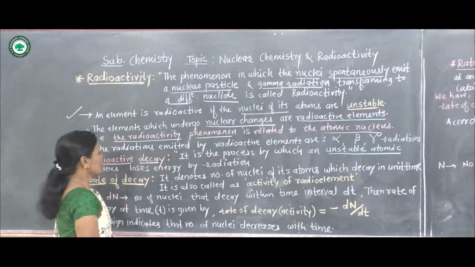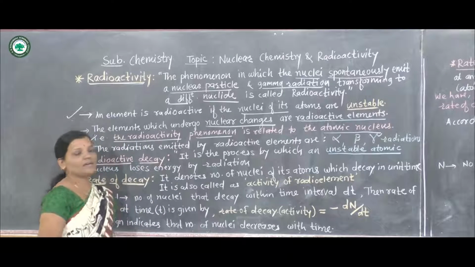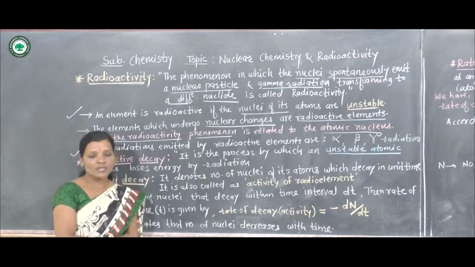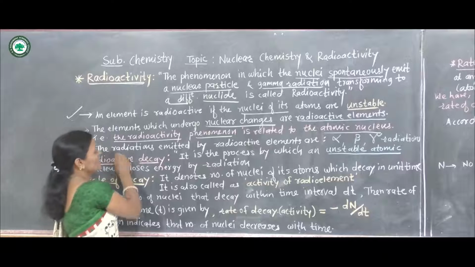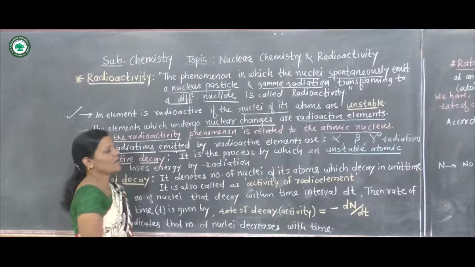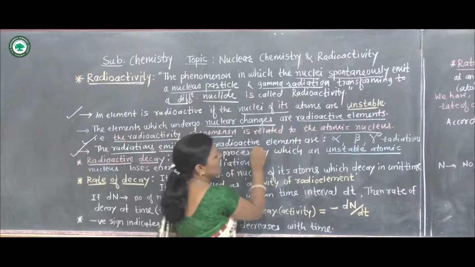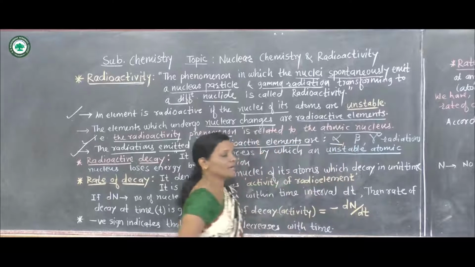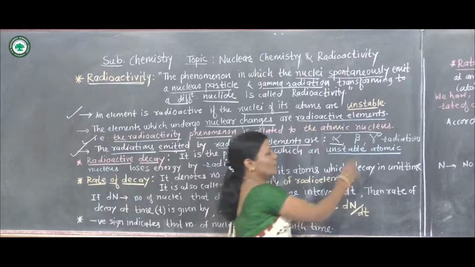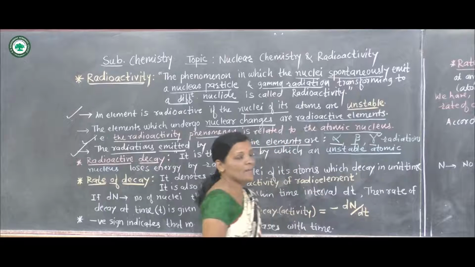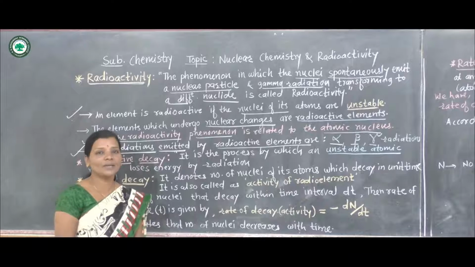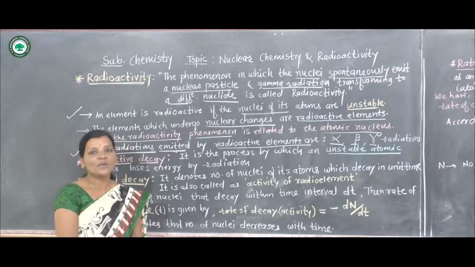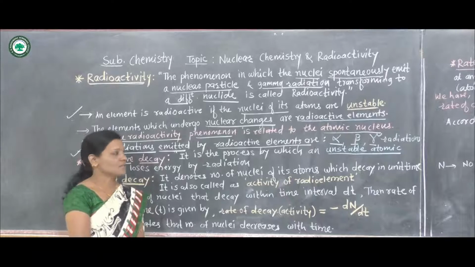What happens actually is that when radiations are given out, emitted by the unstable nuclei, the radiations emitted by radioactive elements are generally alpha particles, beta particles, and gamma radiations, and hence the unstable nuclei of the radioactive element are converted into the nucleus of another atom.